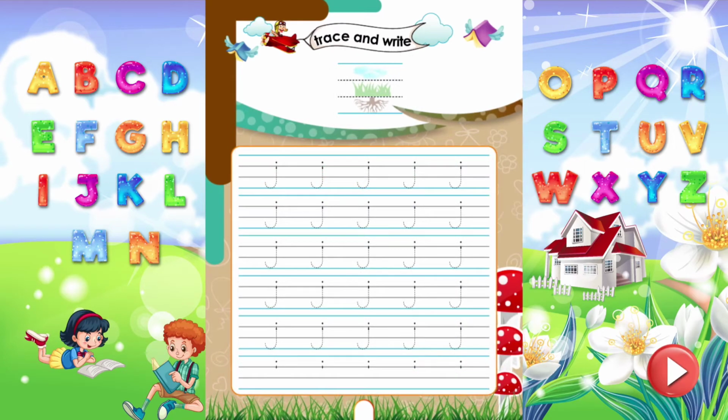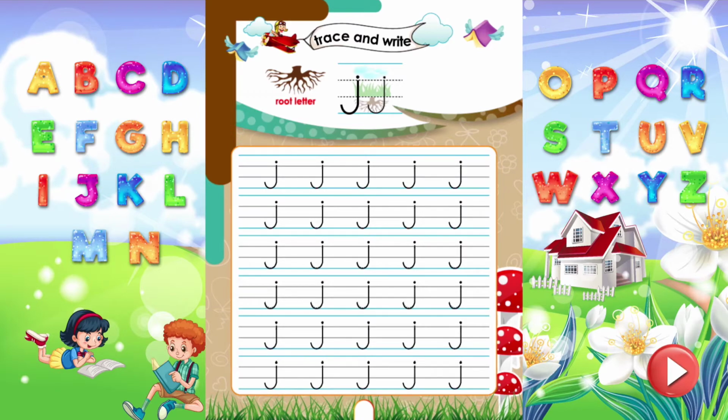Trace and write. Do you know, kids? J, which sounds J, is a root letter. Letters having a stem which goes down and touches the bottom line are root letters. Now, trace and write the letter J properly.